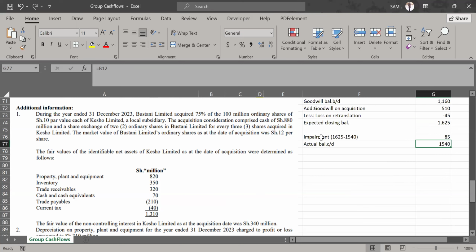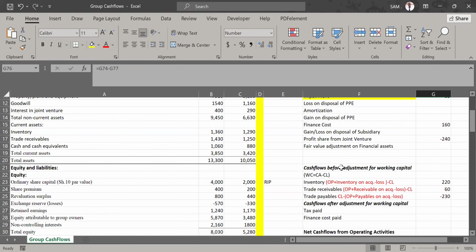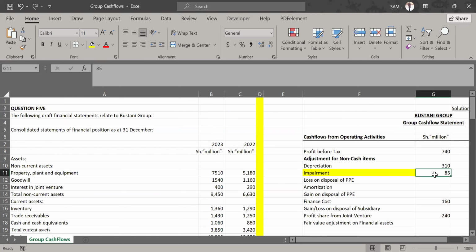That's how we came up with the value of impairment, by getting the difference between 1625, which we expected, and what we actually have as the current value, net book value of that goodwill, 1540. The difference is 85. So 85 million is the impairment on that goodwill. That impairment on that goodwill, we brought it in here as an adjustment under non-cash items, because that impairment of goodwill was charged in the income statement as an expense. So we are adding it back to correct our profits.